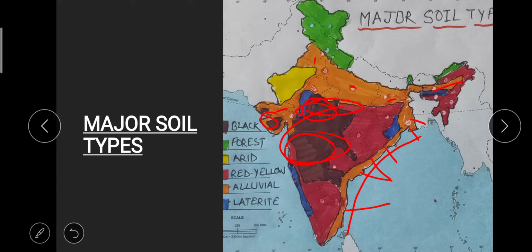Then we have some parts of Andhra Pradesh and Telangana also we have black soil, Krishna and Godavari valleys. So all these areas where black soil is mainly found. Okay, so all these are important areas of alluvial and black soil.